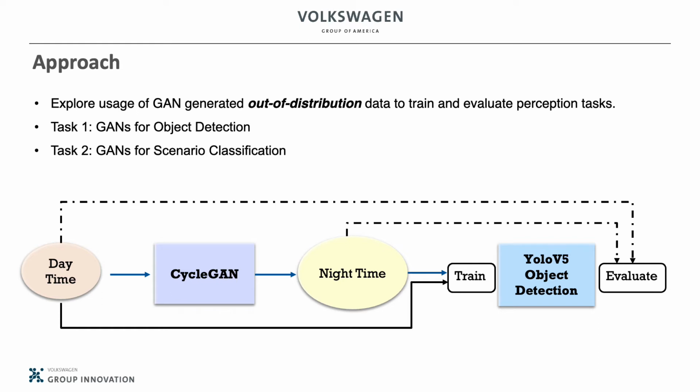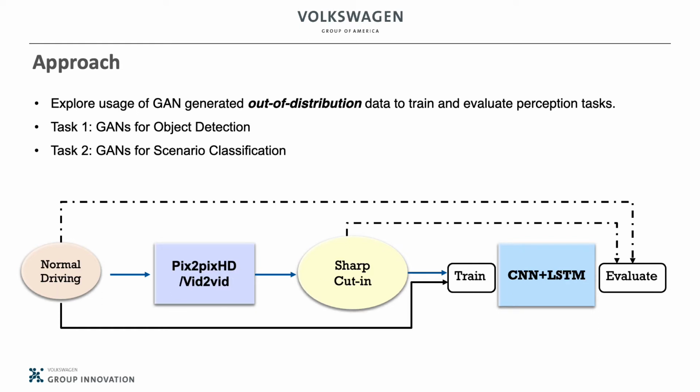The second task is a sharp cut-in scenario classification application, where we consider normal driving videos as normal data and generated sharp cut-in videos as corner case data. Then a classification module based on CNN and LSTM is trained to detect the sharp cut-in scenario from normal driving scenarios. We run each experiment multiple times to get statistical results on accuracies.